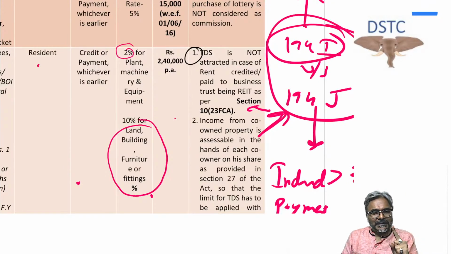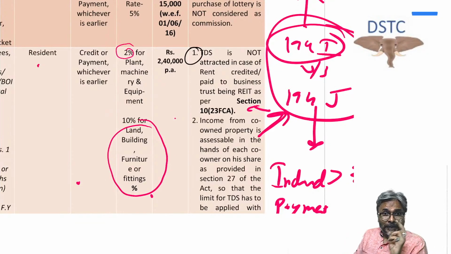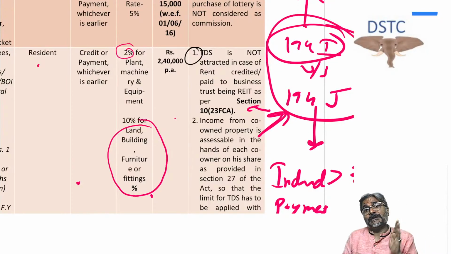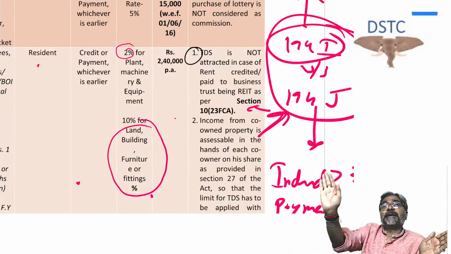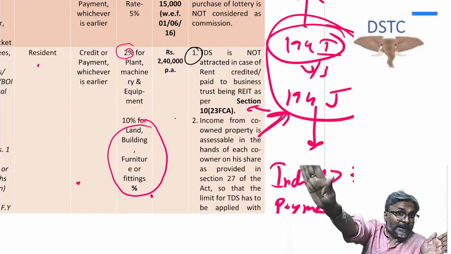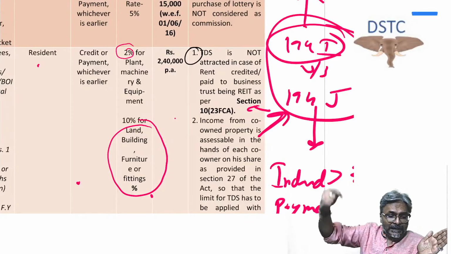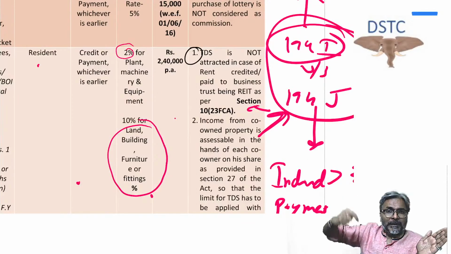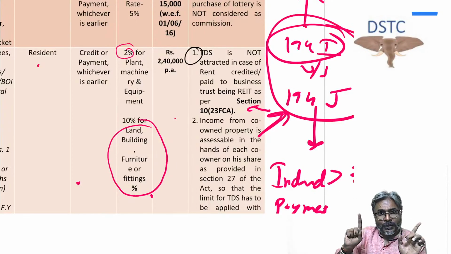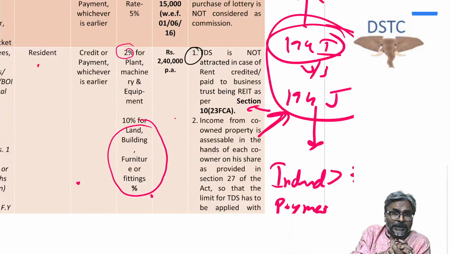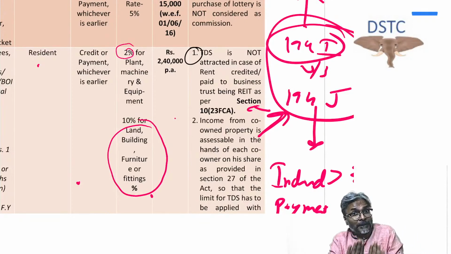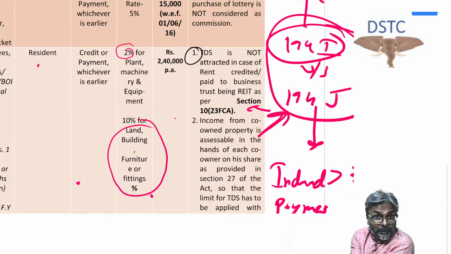So it is assessable in the hands of the unit holder, and because of that, the tenant who is paying the rent to the REIT, on such payment, will they deduct TDS, students? The answer is no, because the REIT is the recipient of the rent, but not the person in whose hands the assessment will be made.